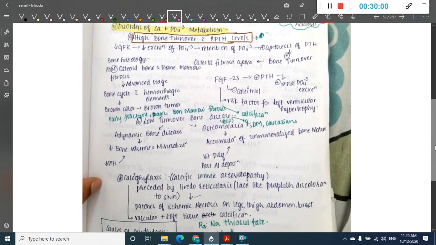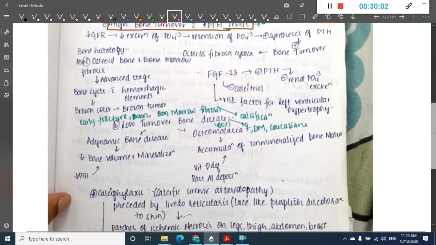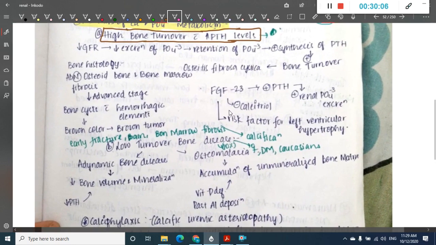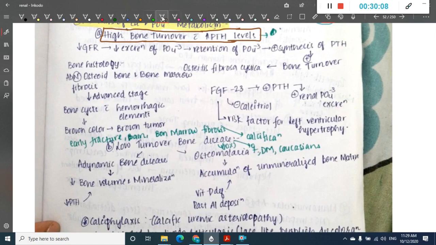What does this high bone turnover lead to? Whenever there is high bone turnover, this will first increase the parathormone levels. Because of increased parathormone levels, first there will be decreased GFR, which will decrease the excretion of phosphate. Because of that decreased excretion of phosphate, there is retention of phosphate.